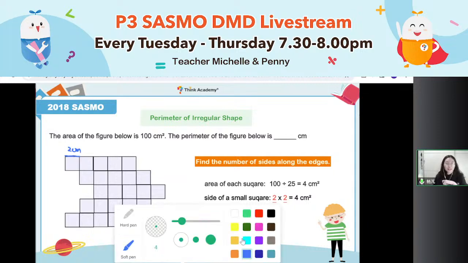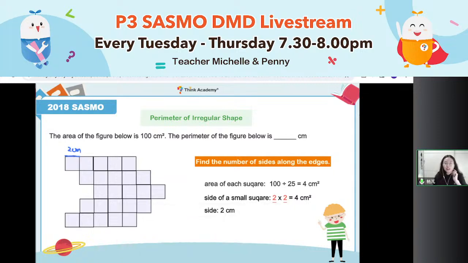Okay, now next step. I think you are very close to the perimeter. Do you know the perimeter now? Because we have already counted out there are 28 sides. Each side is 2. So the perimeter will be 28 times 2. It will be easy now.